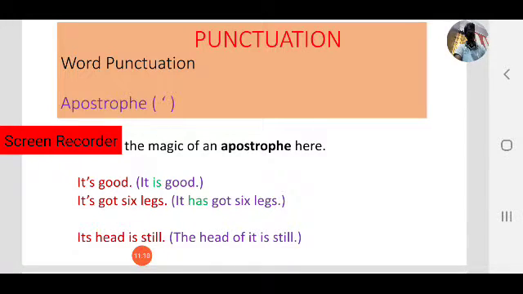While using an apostrophe, you must be careful. Okay. Second one, its head is still. No contraction, but it is a possessive. Its head means the head of it is still. Its head is still, meaning the head of it is still. This is also possessive. Okay, like so.